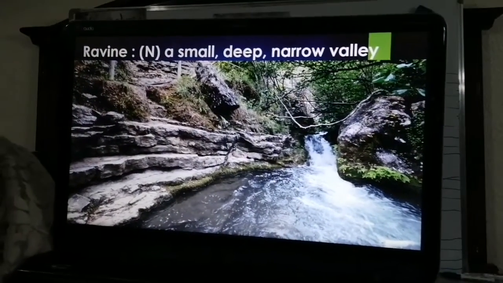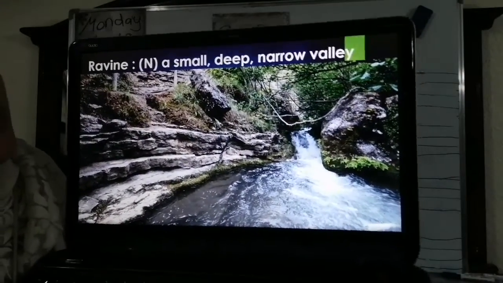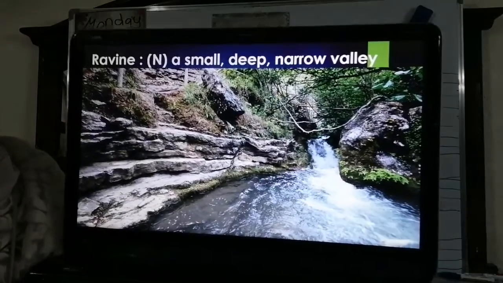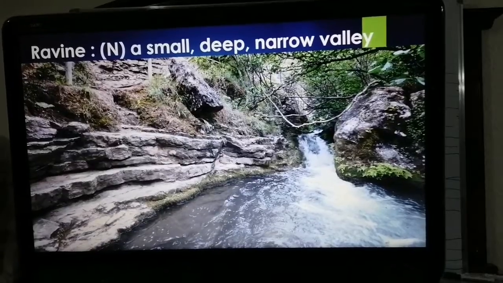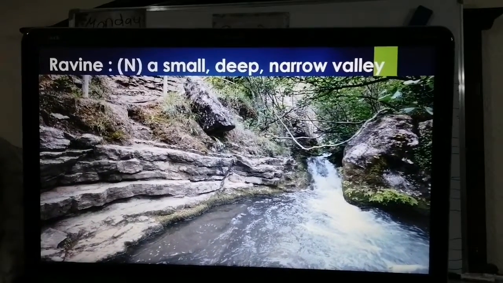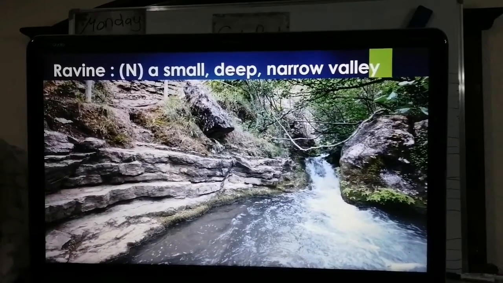Ravine. What do you mean by ravine? A small, deep, narrow valley. What is a ravine? Look at this view. This is stunning. This is so beautiful. Look at this one. What do you mean by valley? A small, deep...